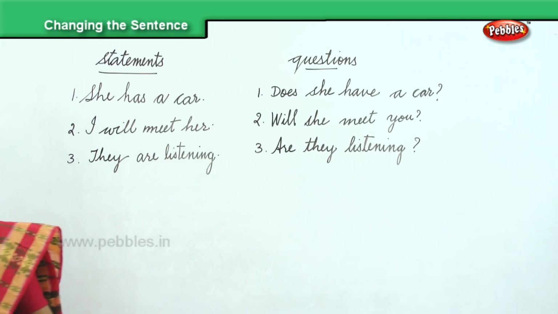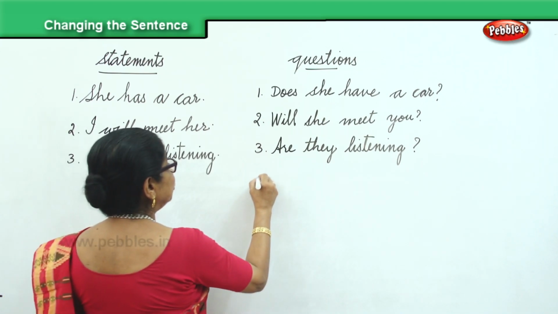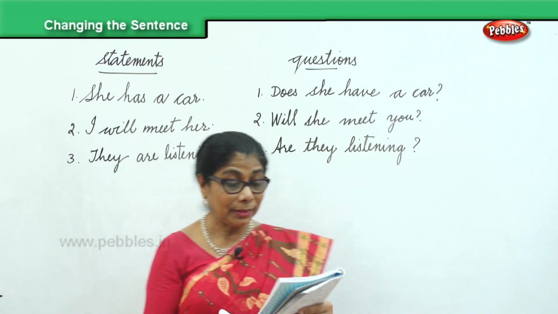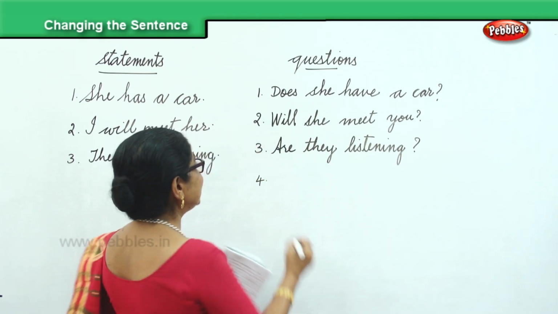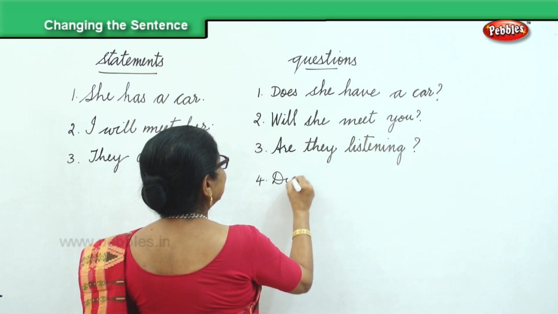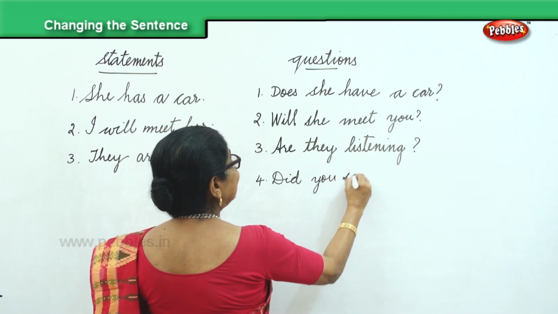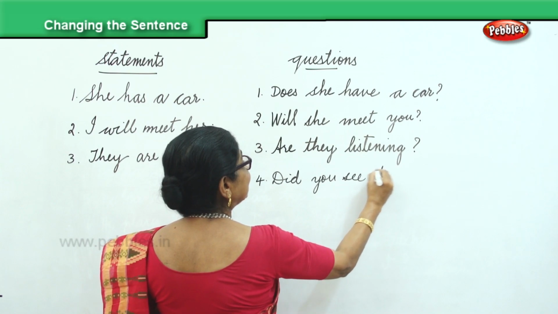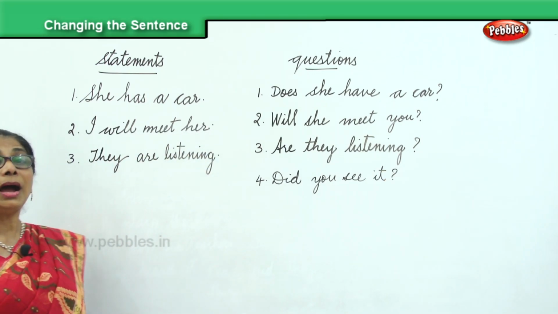Good. Next one, the interrogative question that I have for you is, did you see it? Question. Did you see it? The statement, please. I saw it.